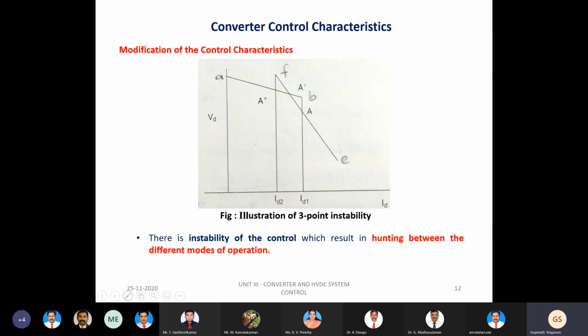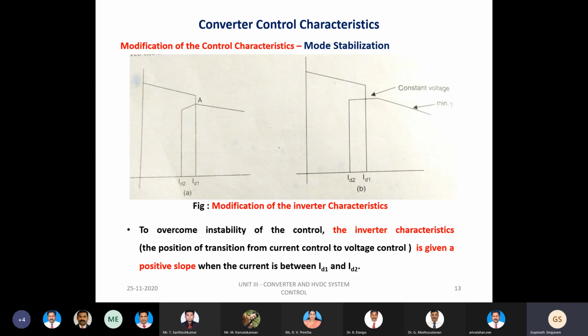And also, if the slope of FE exceeds the value of AB, as shown here, we can witness three different instability points: A, A dash and A double dash. So this problem has to be addressed properly. This is one of the reasons why we are moving for the modification of the control characteristic. Now, how can we eliminate this instability issue?